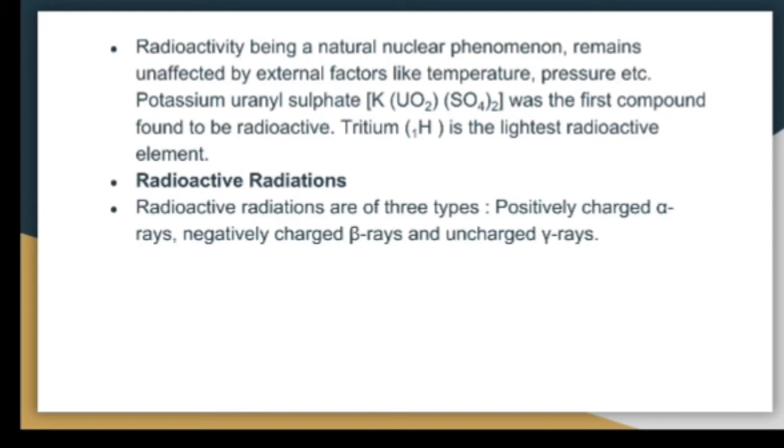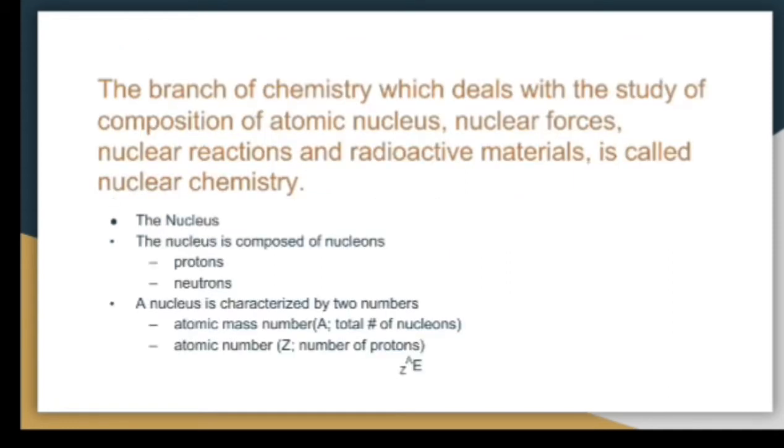Tritium is the lightest radioactive element. Radioactive radiations are of three types: positively charged alpha rays, negatively charged beta rays, and uncharged gamma rays. So friends, let's start the topic related to radioactivity. The branch of chemistry which deals with the study of the composition of the atomic nucleus, nuclear forces, nuclear reactions and radioactive material is called nuclear chemistry.